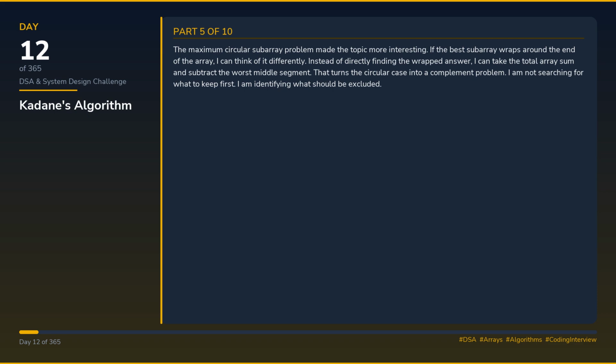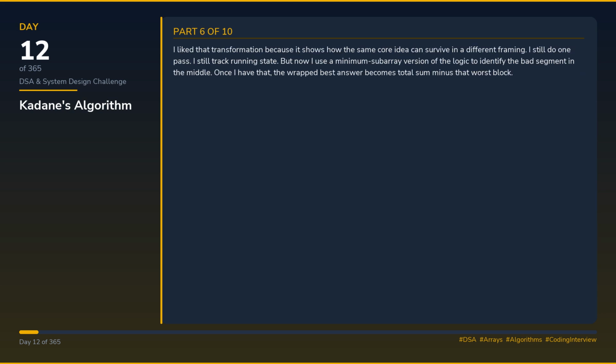The maximum circular subarray problem made the topic more interesting. If the best subarray wraps around the end of the array, I can think of it differently. Instead of directly finding the wrapped answer, I can take the total array sum and subtract the worst middle segment. That turns the circular case into a complement problem. I am not searching for what to keep first. I am identifying what should be excluded. I like that transformation because it shows how the same core idea can survive in a different framing.